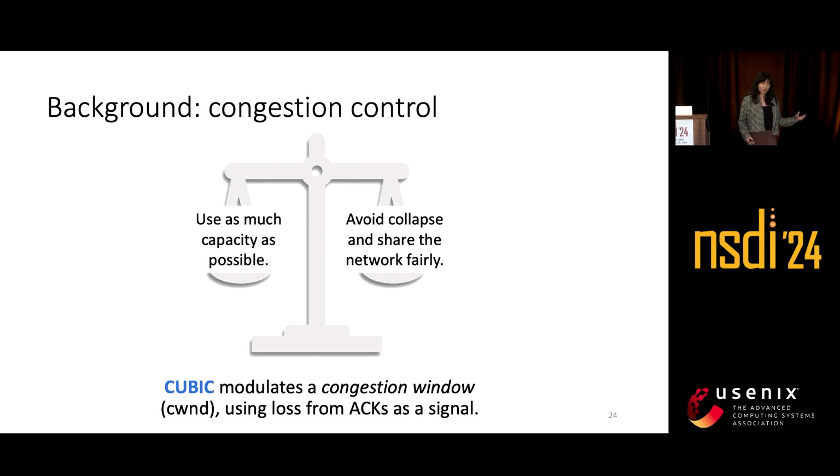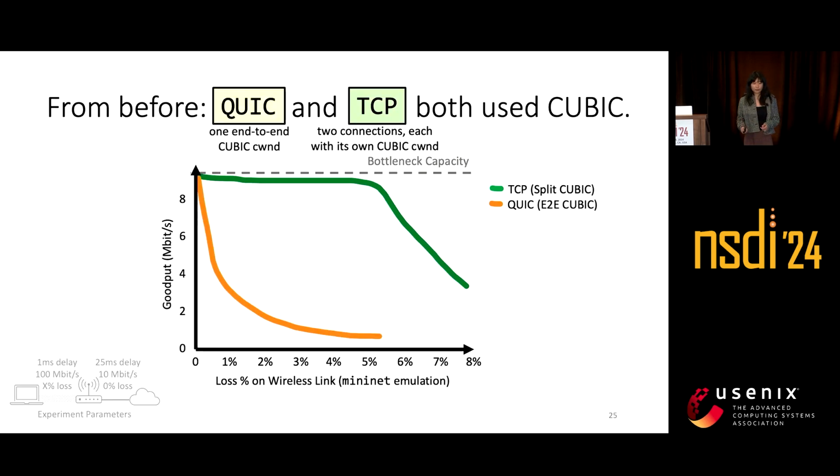QUBIC, as many of you probably know, is one of the most popular congestion control algorithms out there. The idea behind the QUBIC algorithm, which is implemented at a sender, is that it modulates something called a congestion window, which represents the number of outstanding bytes in the network. And it decides whether to increase it or decrease it based on ACKs. And the reason it increases or decreases it is it interprets loss from these end-to-end ACKs and then uses loss as a signal of congestion.